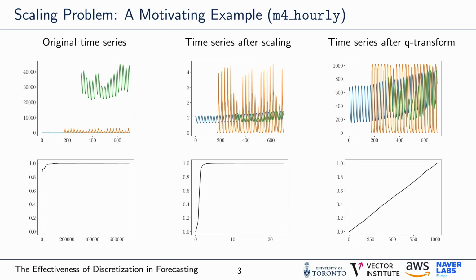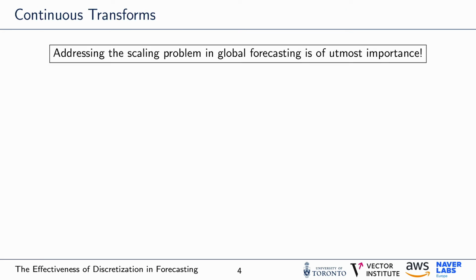I quickly want to emphasize that, while it should not be surprising that feature pre- and post-processing have a large effect on performance in ML models, the scaling problem highlights a unique challenge for global forecasting models, and that it is worthwhile finding effective transformations to mitigate this problem. So, as we can see, the scaling problem is of utmost importance in global forecasting.